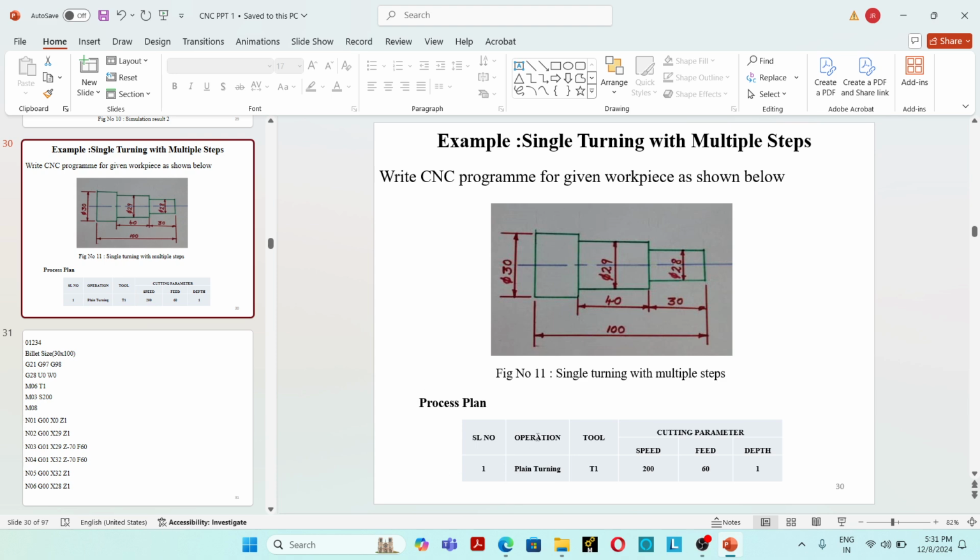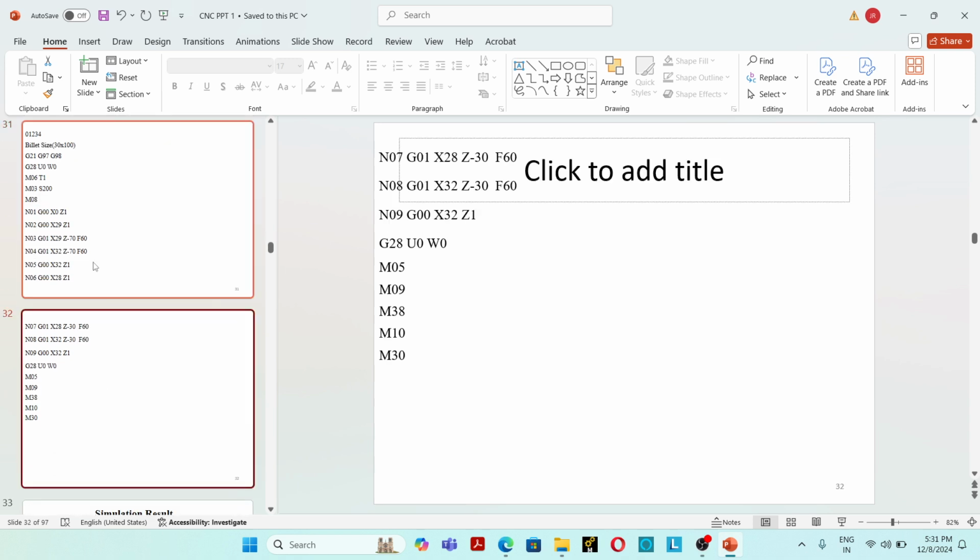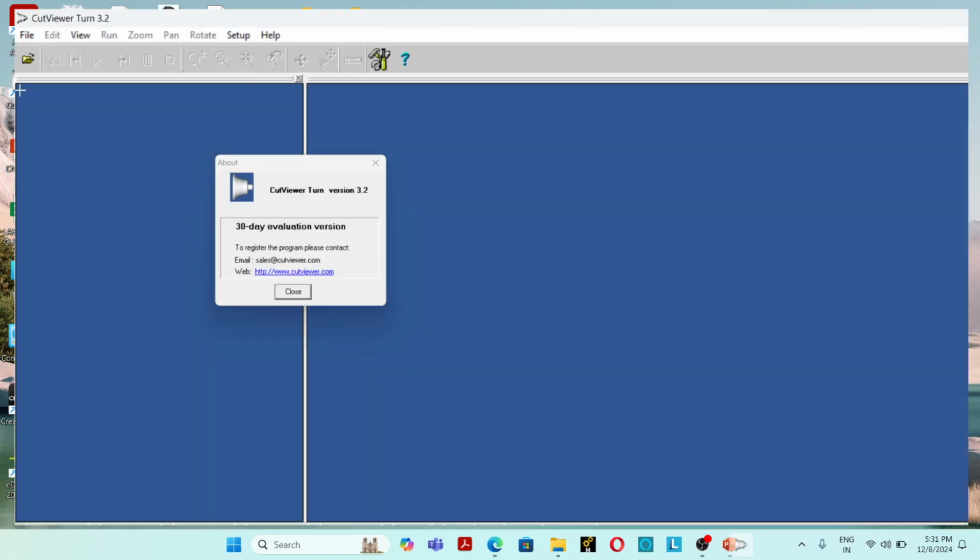The process plan is given here. That is the operation plan: turning process, tool T1. Cutting parameters are speed 200, feed 60, depth of cut 1. This is the program required for performing that particular machining operation. So we have to write the CNC program as well as simulate it using CutToTurn software. This is the CutToTurn software.